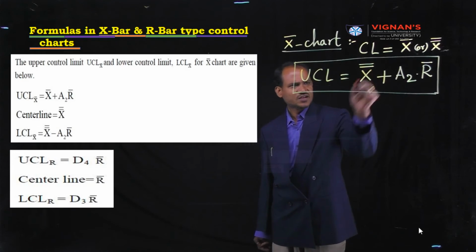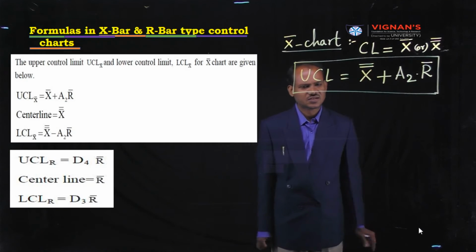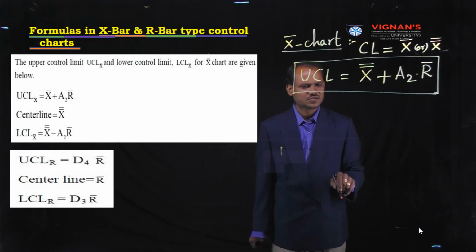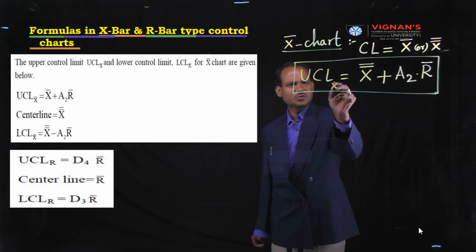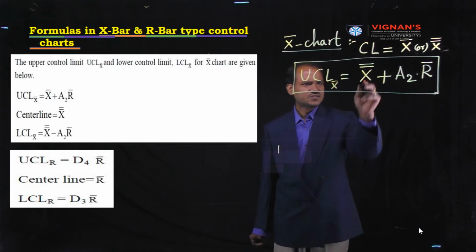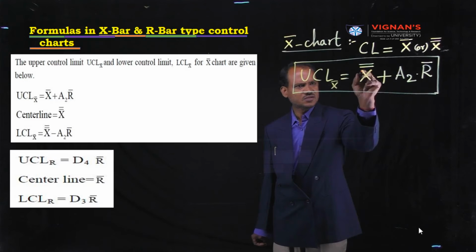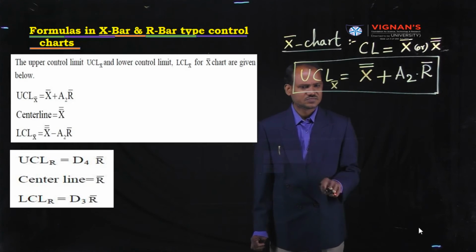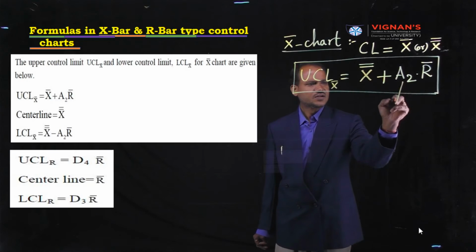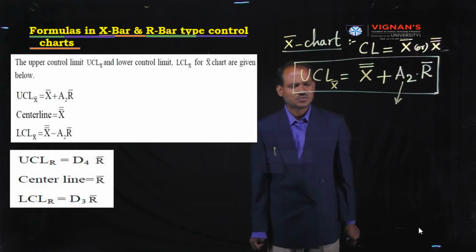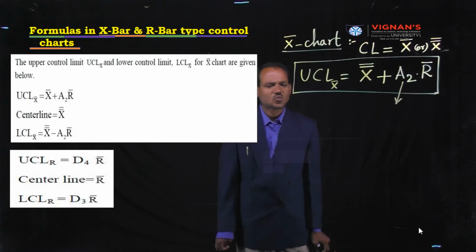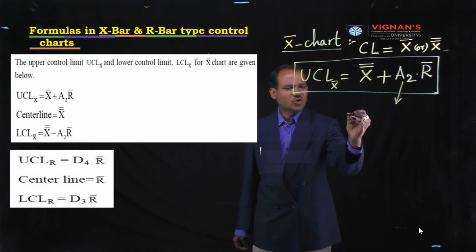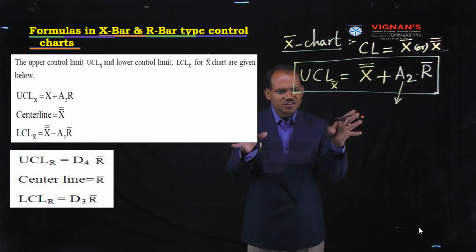Once again, I would like to discuss all these parameters. UCL means upper control limit. In case of X bar chart, it is equal to X double bar, the mean of the sample means, plus A2. What do you mean by A2? A2 is the quality factor. It is a constant term.